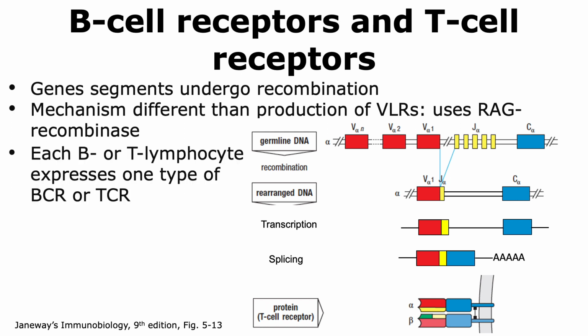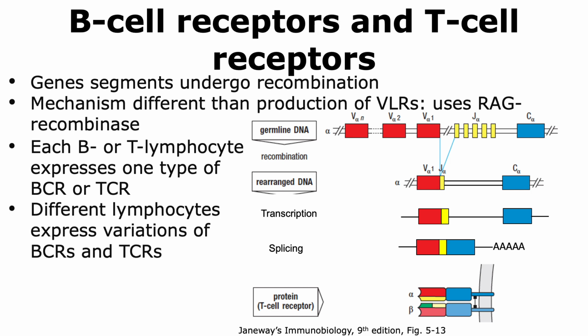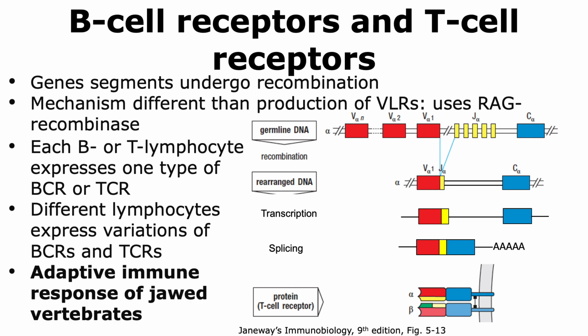It should be noted that each B or T lymphocyte will express only one type of B cell receptor or T cell receptor. Even though individual B or T lymphocytes will express either one type of B cell receptor or one type of T cell receptor respectively, different lymphocytes are able to express different variations of the B cell receptors and T cell receptors. The B lymphocytes and the T lymphocytes are able to form the adaptive immune response of jawed vertebrates.